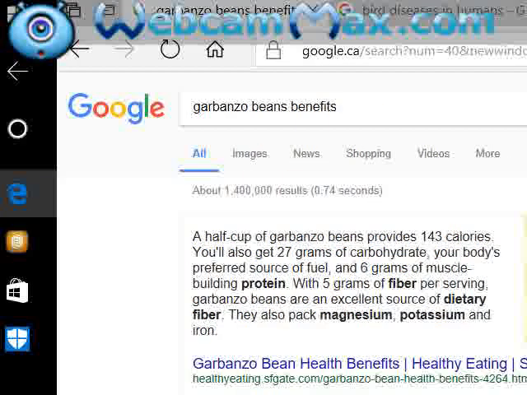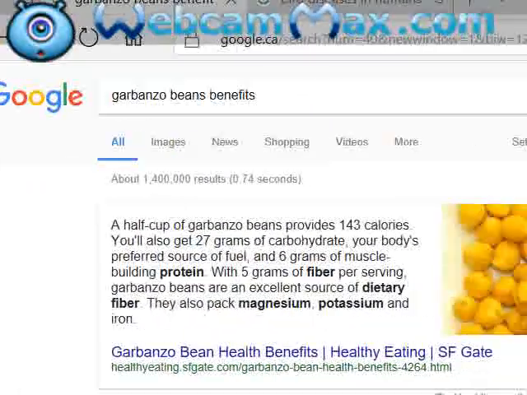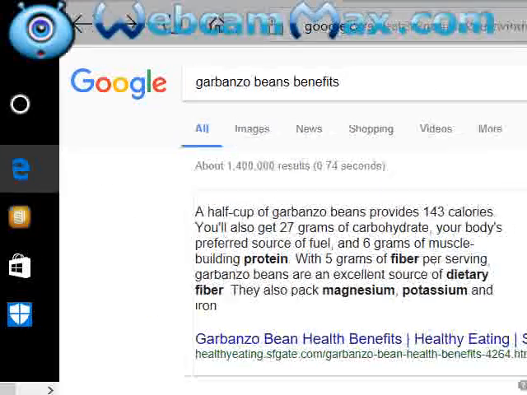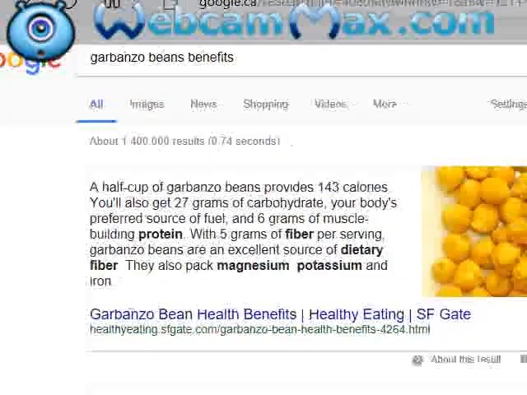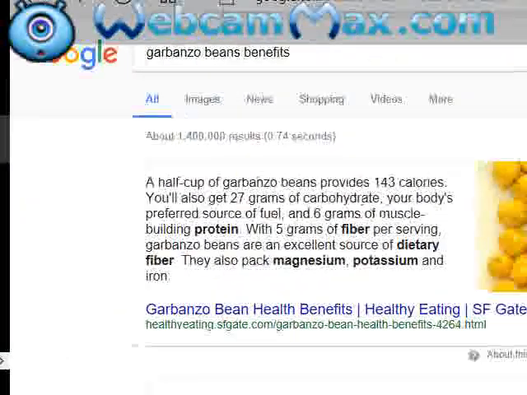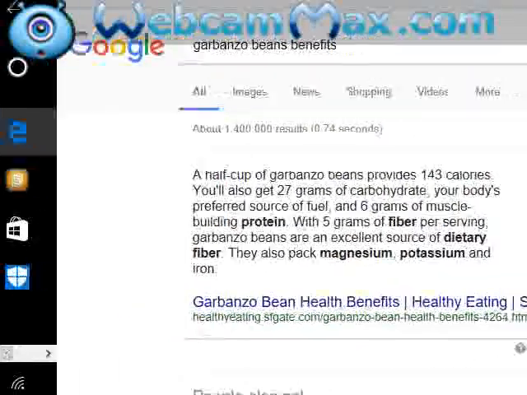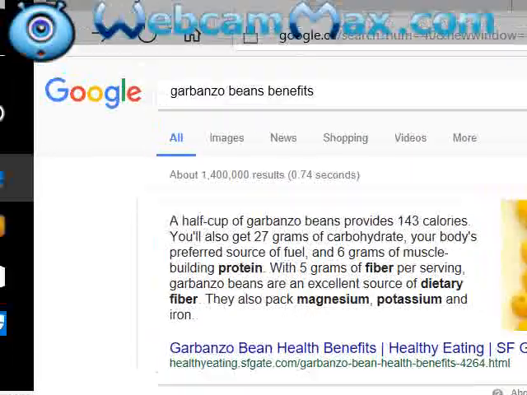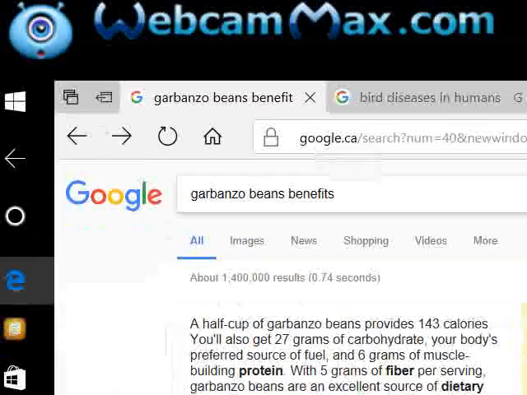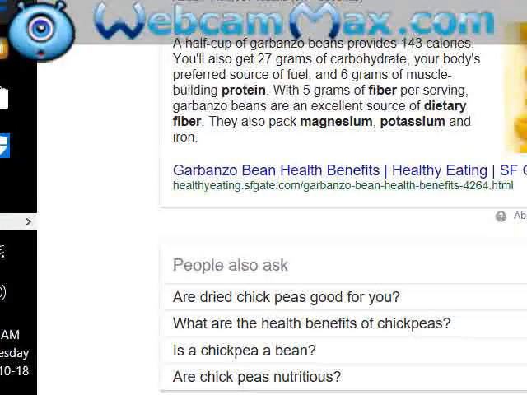Half a cup of garbanzo provides calories and also a gram of carbohydrate, your body's preferred source of fuel, and a gram of muscle-building protein, with a gram of fiber per serving. Garbanzo bean is an excellent source of dietary fiber, also packing magnesium, potassium, iron like that. So you see garbanzo being beneficial. Garbanzo bean is called like that.